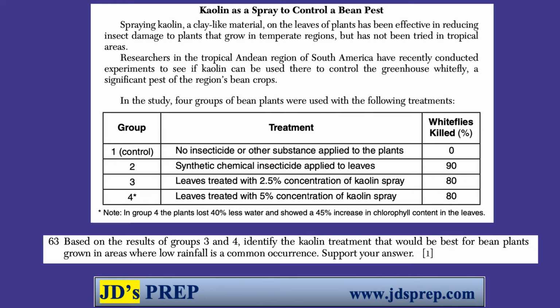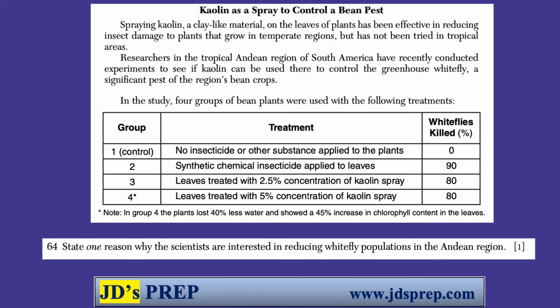All right, next question. Looking at results of group 3 and 4. Which treatment, so it's 2.5 versus 5%, is best for bean plants grown in areas where low rainfall is a common occurrence? So this note down here is what we're going to need to look at. Okay, in group 4, the plants lost 40% less water and showed a 45% increase in chlorophyll content in the leaves. So the higher concentration of the spray does help alleviate water loss. That is ideal for an area where low rainfall is a common occurrence. So that stronger spray means less water loss, so it would protect plants from drought conditions.